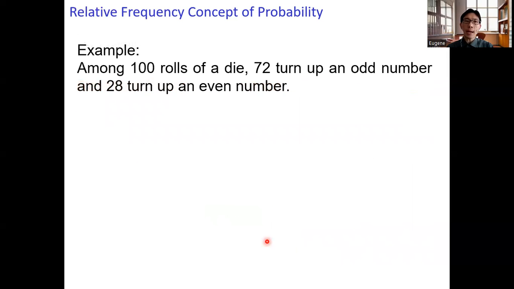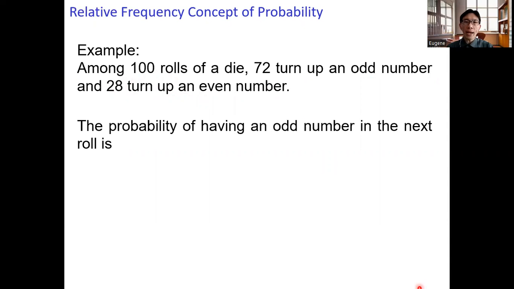Let's take a look at an example. Suppose we roll a die 100 times. 72 times it turned up an odd number, and in 28 out of the 100 rolls, the result is an even number.